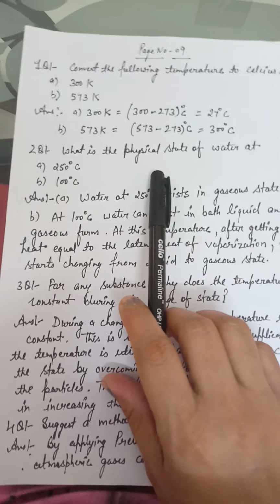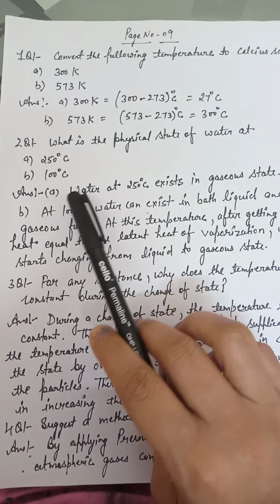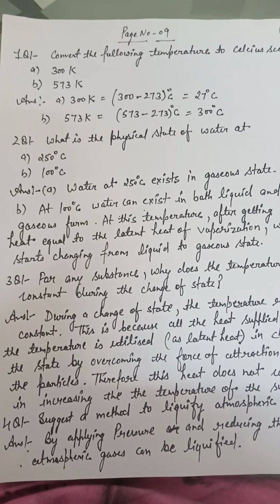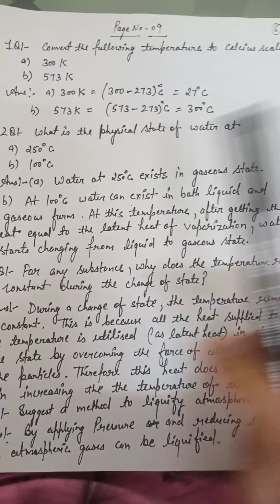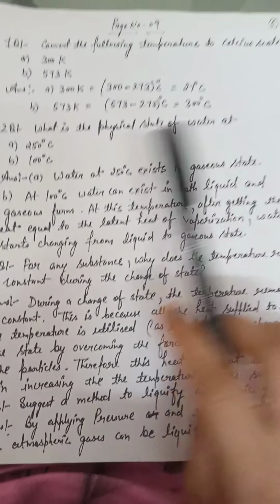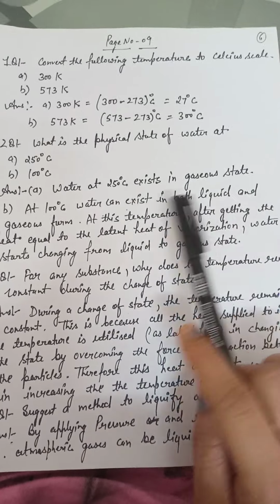The next question is, what is the physical state of water at 250 degrees Celsius? As we know, water becomes vapor at 100 degrees Celsius, that is, it starts to boil at 100 degrees Celsius. So at 250 degrees Celsius it exists in the gaseous state, and at 100 degrees Celsius it exists both in liquid as well as in gaseous state.